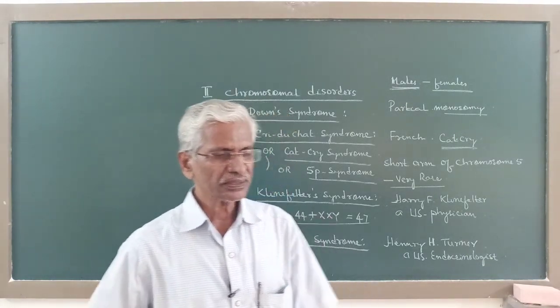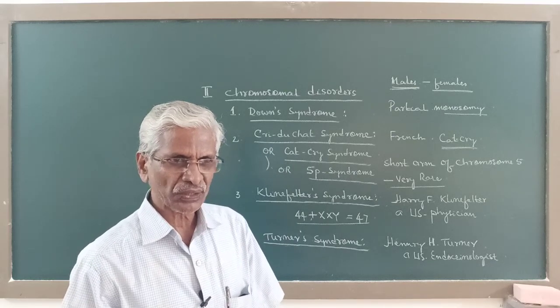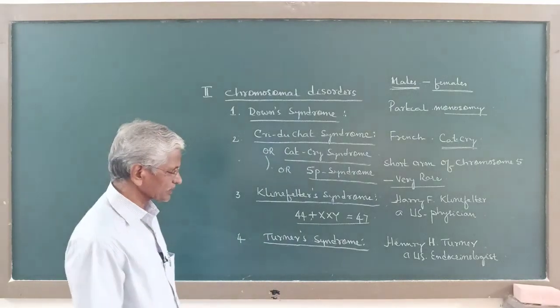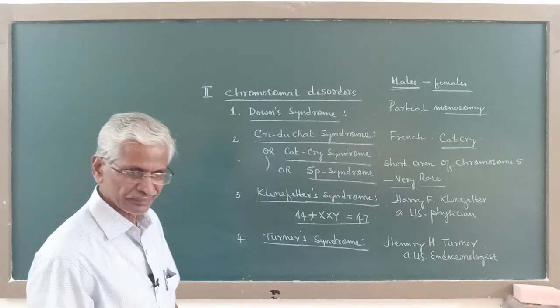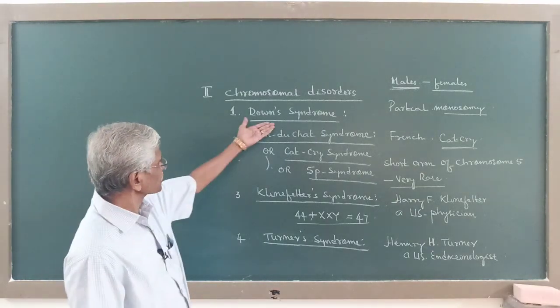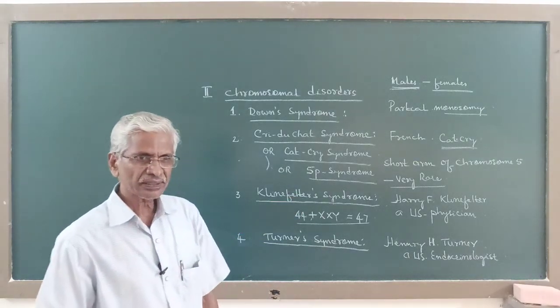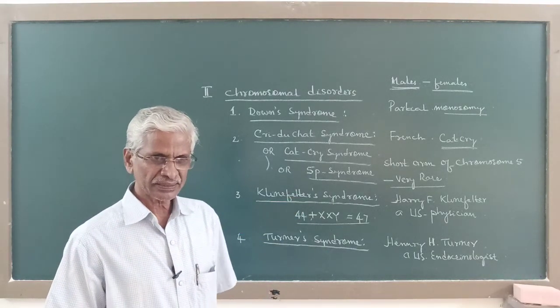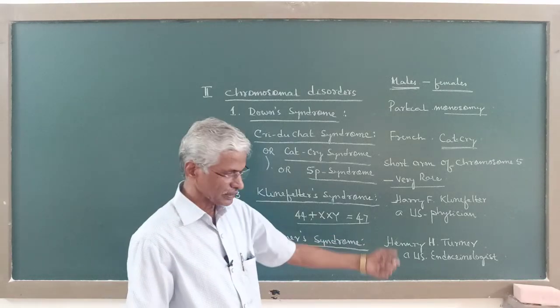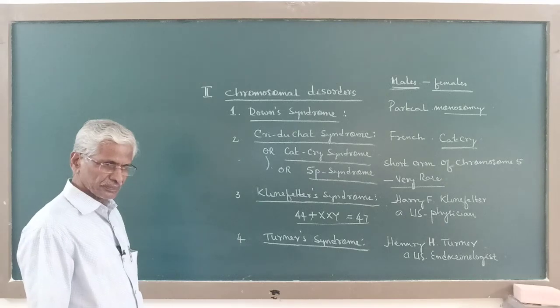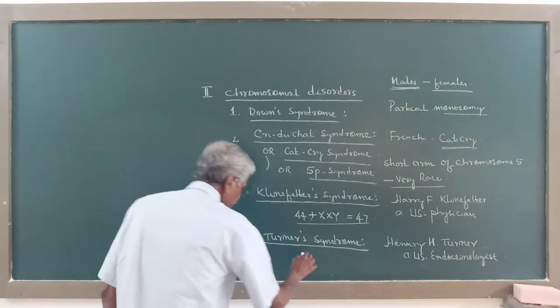Most of these chromosomal disorders have been named after the persons who first reported them. As in the case of Down syndrome and Klinefelter syndrome, here also Turner syndrome is named after the person who first reported it.